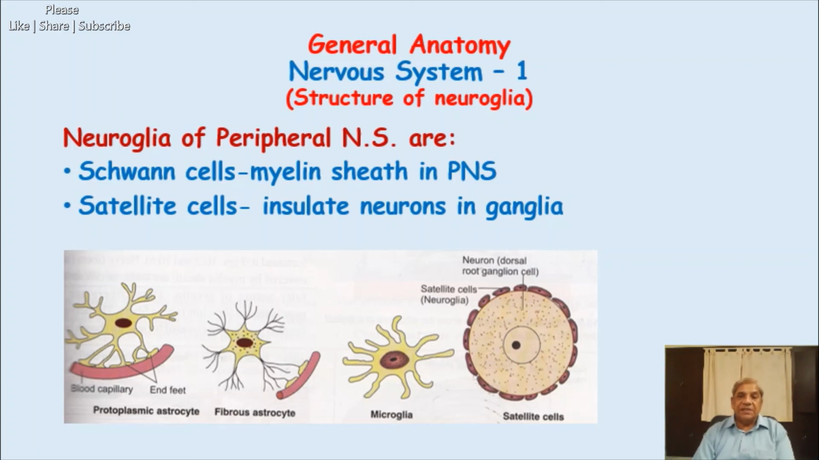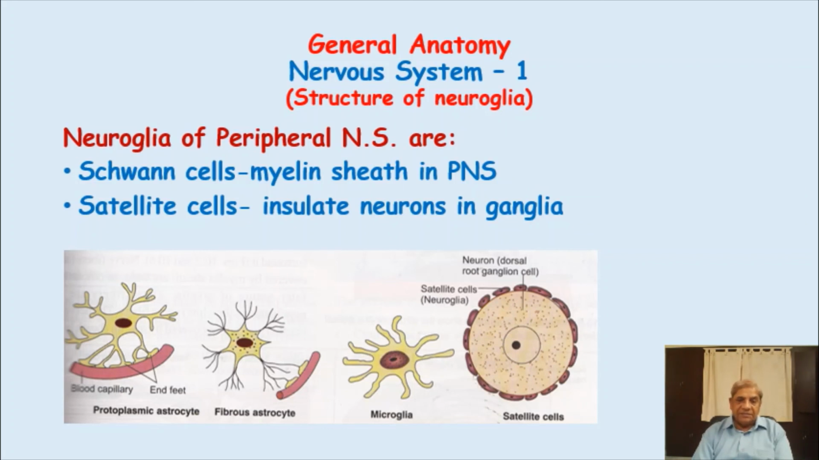These Schwann cells form the myelin sheath in the peripheral nervous system. And what was the cell which formed the similar myelin sheath in the brain and spinal cord? It was the oligodendrocyte. Here it is the Schwann cell. That means a Schwann cell cannot go inside the CNS, and an oligodendrocyte cannot come outside the CNS to form this. They are separate cells, one in the central nervous system and one in the peripheral nervous system, which will form the myelin sheath.